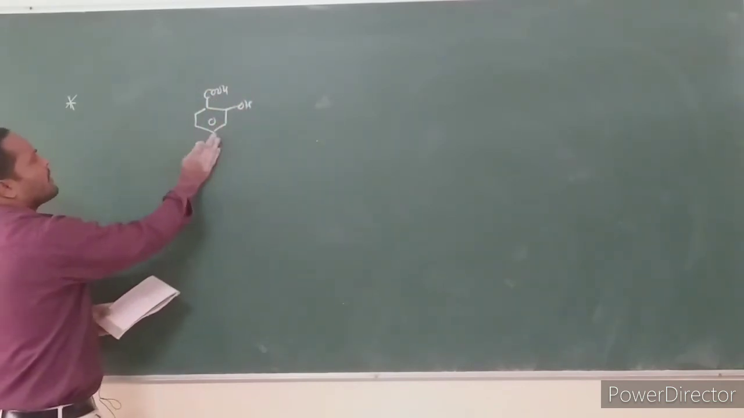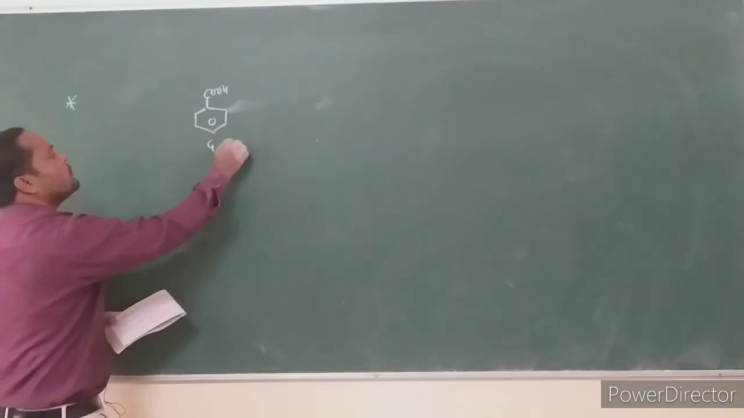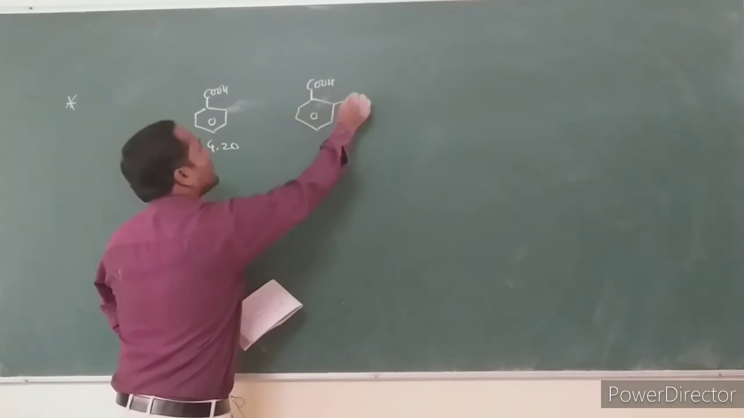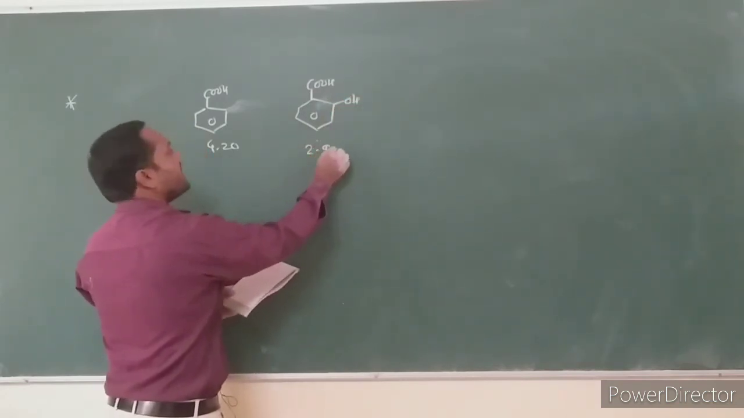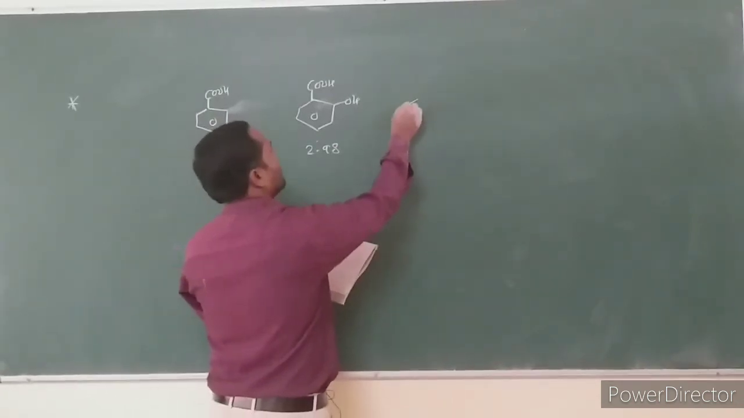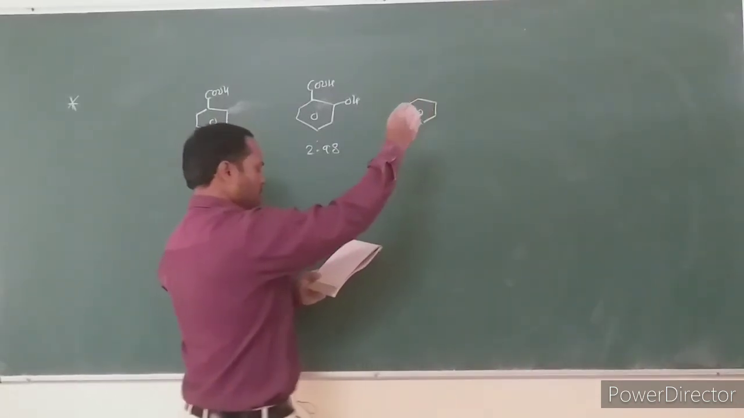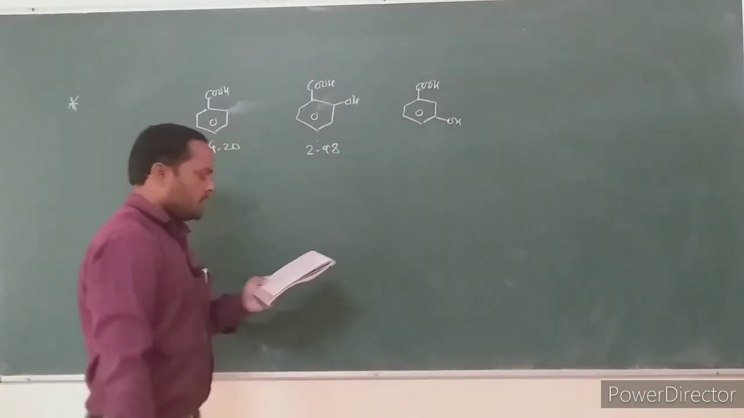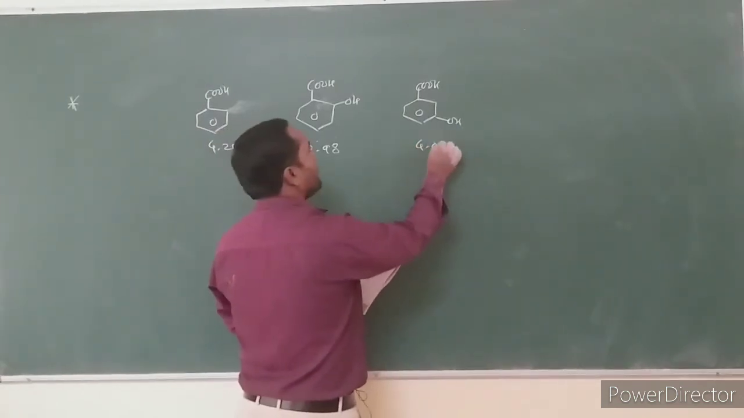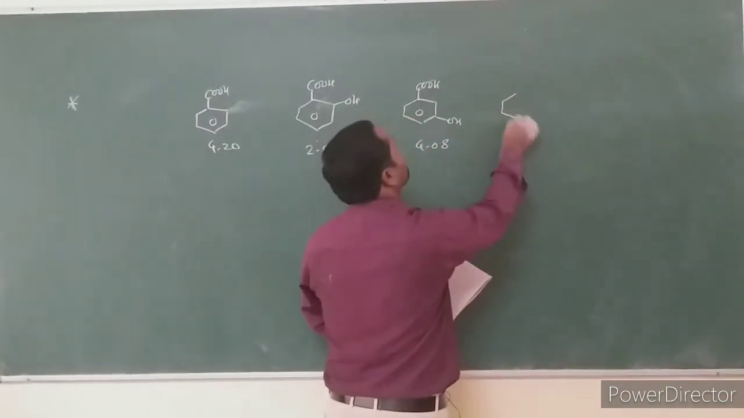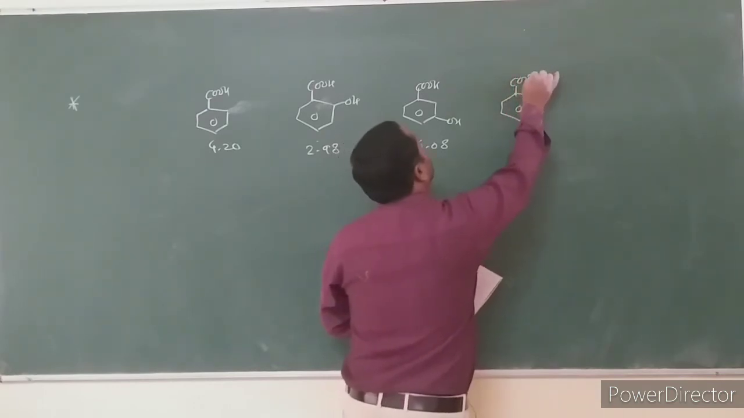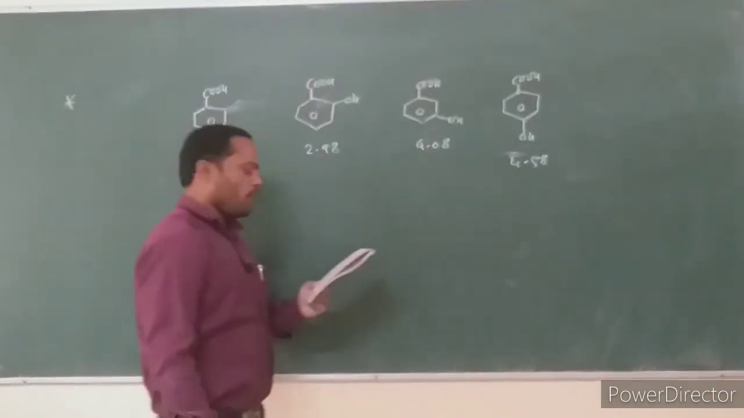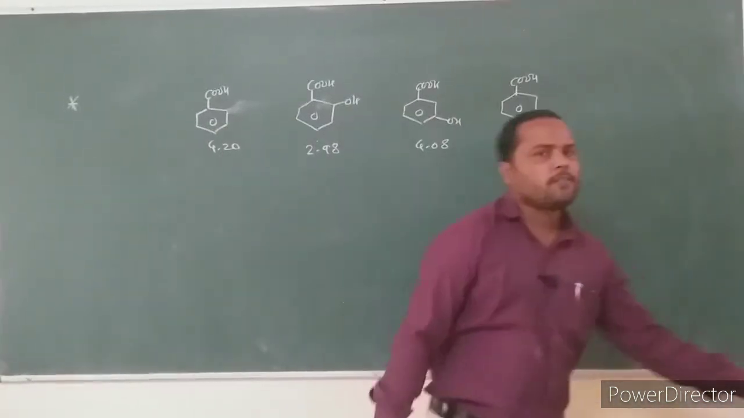Para-hydroxy. Then consider simple benzoic acid first, pK value 4.20. Orthohydroxybenzoic acid has pK value 2.98. Then consider meta-hydroxybenzoic acid, pK value is 4.08, and para-hydroxybenzoic acid pK value is 4.58.